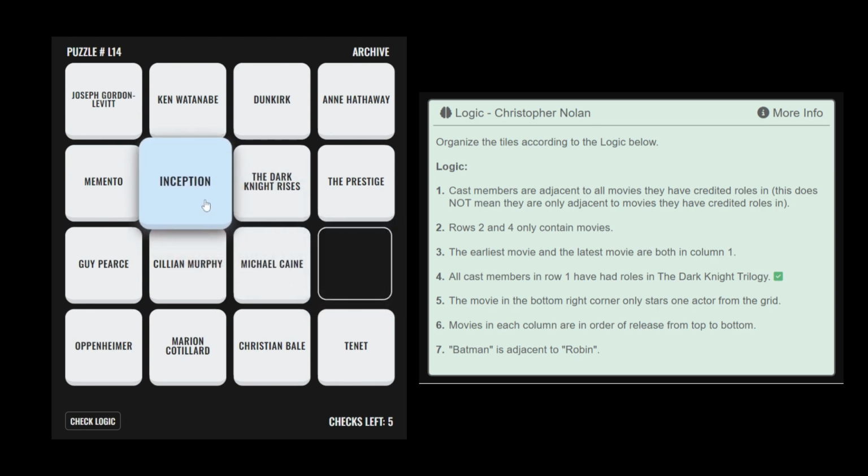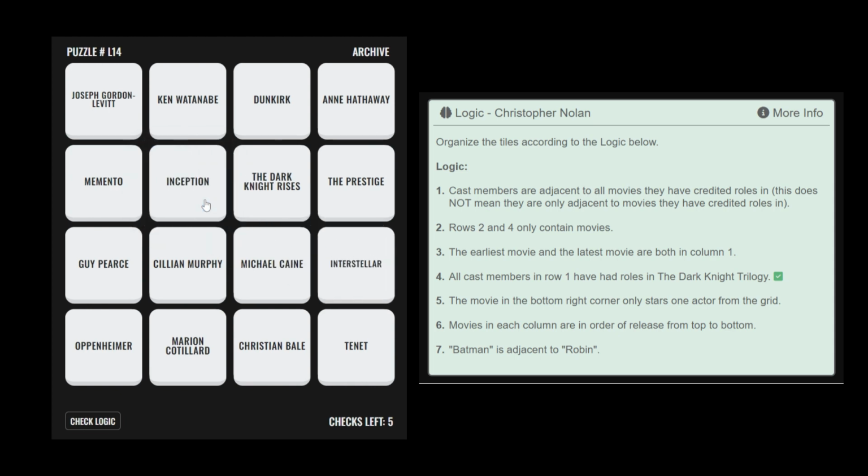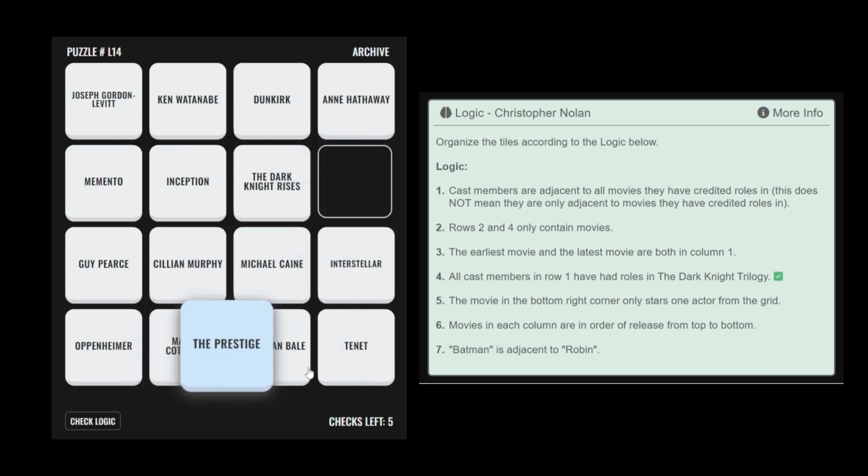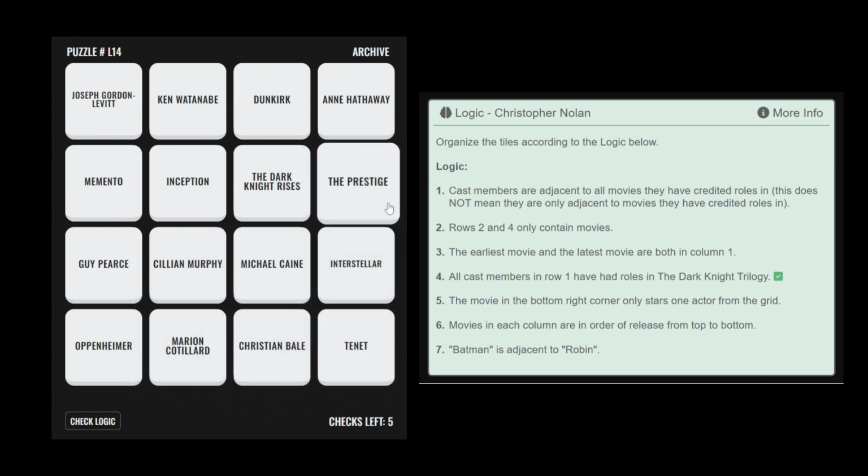From the remaining movies that must be placed, The Prestige is the earliest release. Therefore, The Prestige cannot be placed in any of the remaining positions in row 4, meaning it must be placed in this final position in row 2. Joseph Gordon-Levitt and Marion Cotillard have roles in both Inception and The Dark Knight Rises. Since Cillian Murphy and Michael Caine already occupy these 2 squares, the only 2 positions where these 2 could go